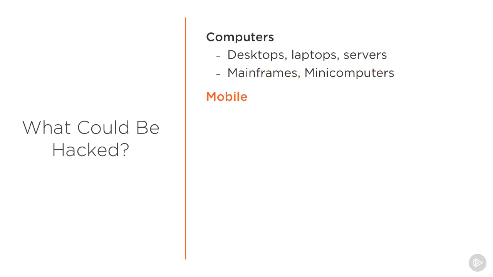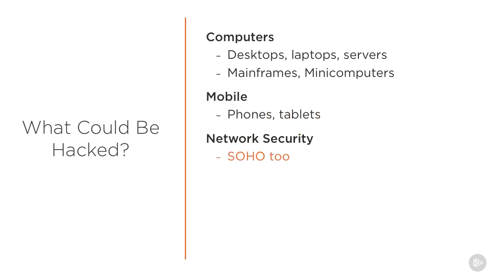So what could be hacked? Well, you might be asking yourself, what couldn't be hacked? And that's about right. Everything's getting hacked these days. That's why there's such a need for security professionals. Anything from desktops, laptops, servers, mainframes, mini computers, mobile phones, tablets, network security things like your home router. And that can be worse than it sounds because a lot of people work from home occasionally too. So if your home router gets hacked, perhaps that gives attackers VPN access into a sensitive corporate network. So a lot of these are even worse than they may sound.